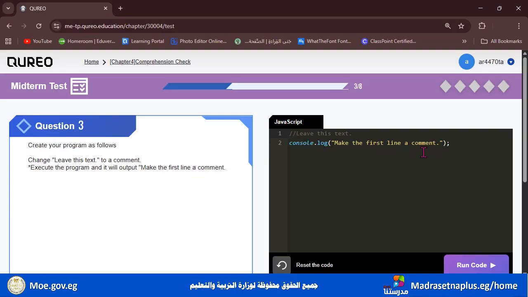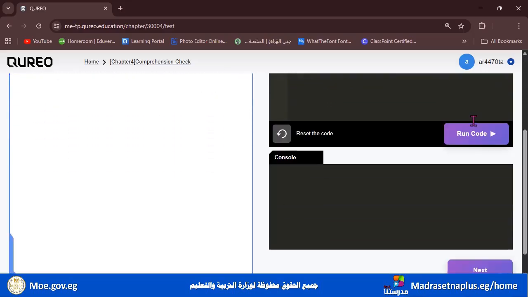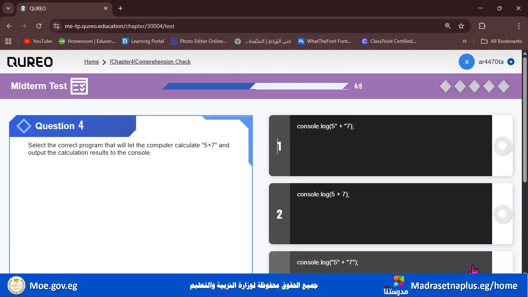So we need to run the code. There is nothing to do after that. So run code, and it's make the first line a comment. Click next. And now select the correct program that will let the computer calculate 5 plus 7 and output the calculation results to the console. So we want the calculation to be output. How? Well, let's check it together.